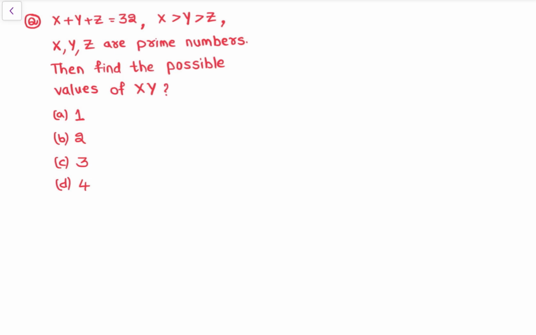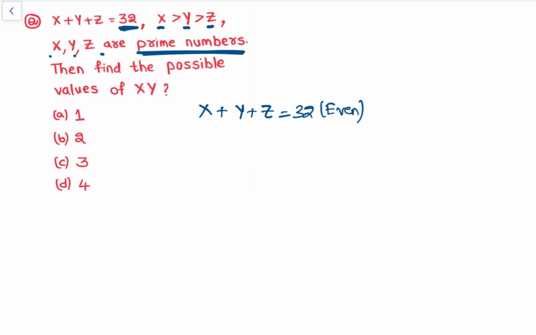See, the question is x plus y plus z is 32, x greater than y greater than z, that means x is the largest. x, y and z are prime numbers. See, x plus y plus z is equal to 32, which is even.